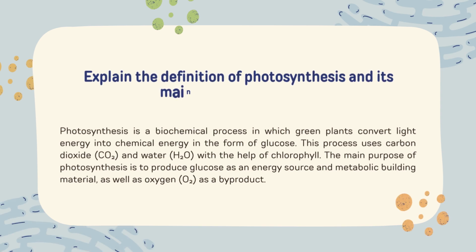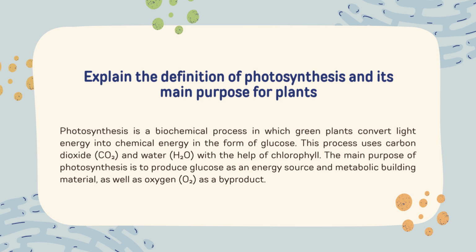Explain the definition of photosynthesis and its main purpose for plants. Photosynthesis is a biochemical process in which green plants convert light energy into chemical energy in the form of glucose.